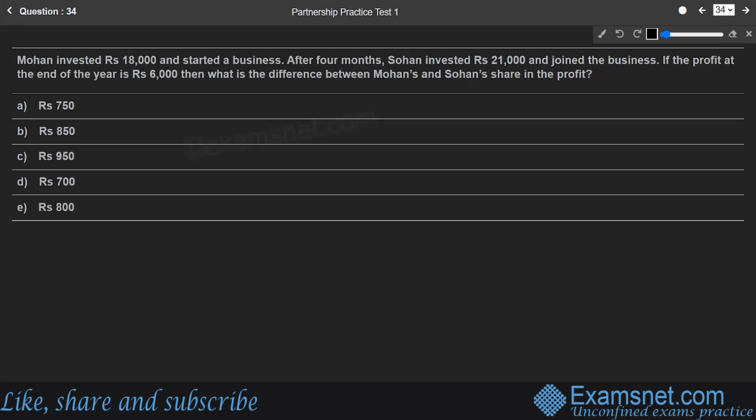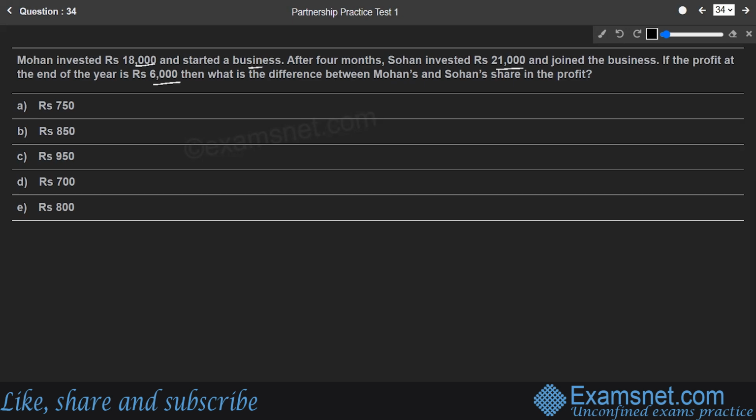Next, say Mohan invested rupees 18,000 and started a business. After 4 months, Sohan invested 21,000 and joined the business. If the profit at the end of the year is 6,000, then what is the difference between Mohan's and Sohan's share in the profit? That's what we are supposed to find out.